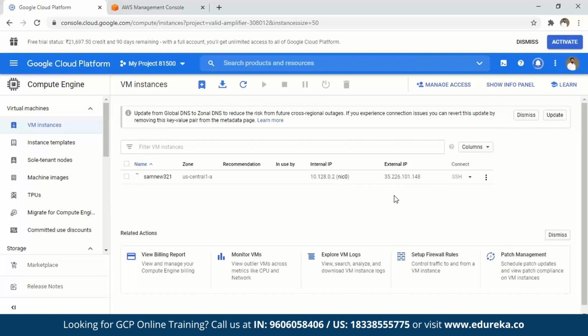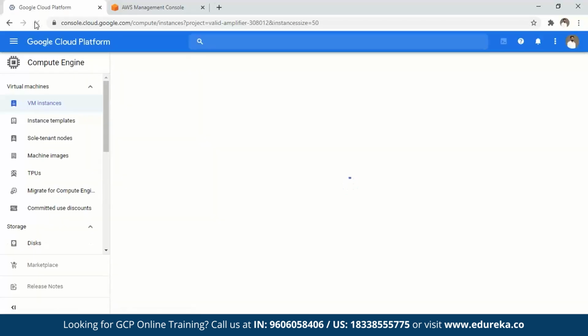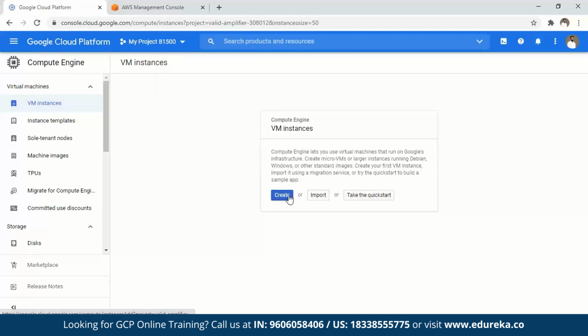There are various other options that you can use. You can see the panel at the top where there are quite a few things that you can control. But meanwhile, let me delete this instance and we'll launch a newer instance. Let me refresh this and see how it pans out. If it is still deleting, then it could take a minute. Okay, let's just say create now.